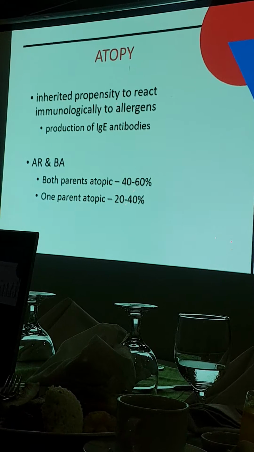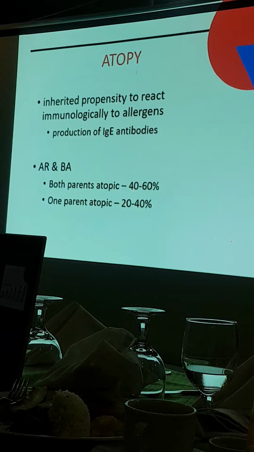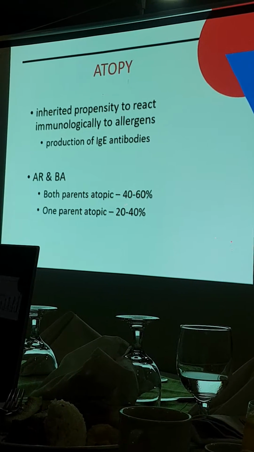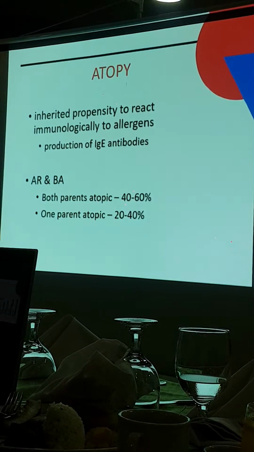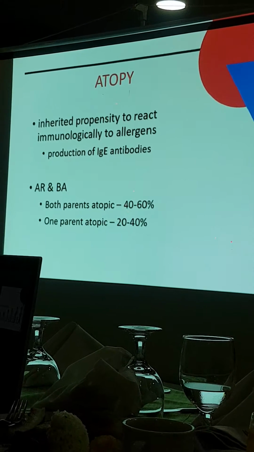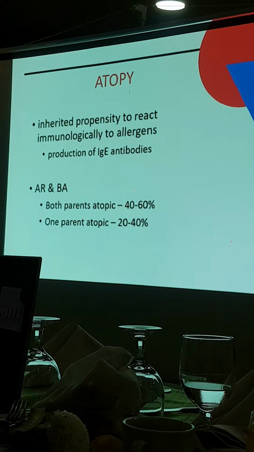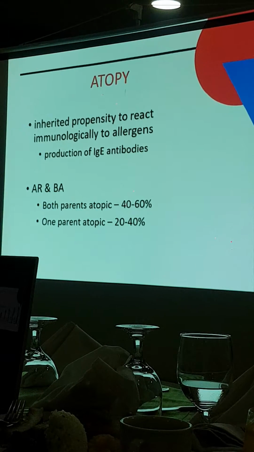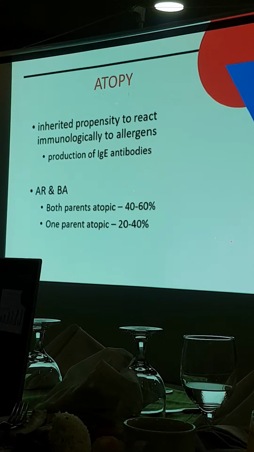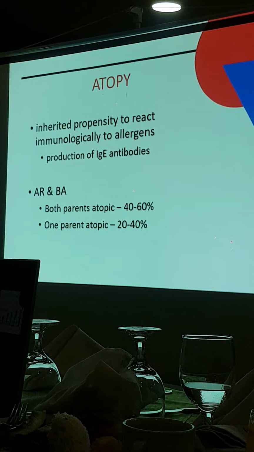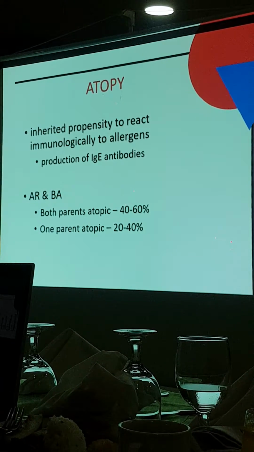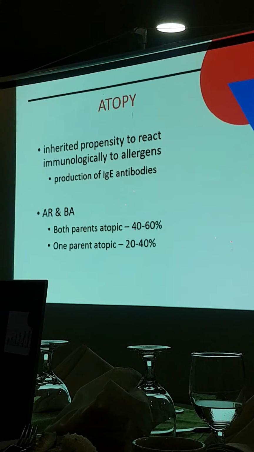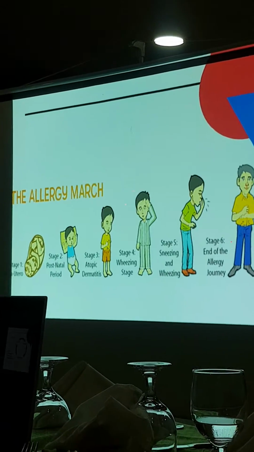So it is said that allergic diseases are genetic. In fact, for two of the most common allergic diseases, allergic rhinitis and bronchial asthma, if both parents are atopic or allergic, there is a 40 to 60% chance that the child will also have an allergy. And if one parent is atopic, there is a 20 to 40% chance that the child will have an allergy. So it is common, and it is genetically inherited.